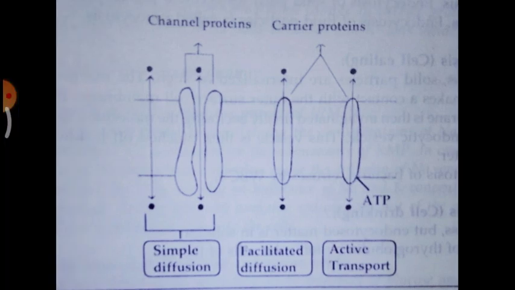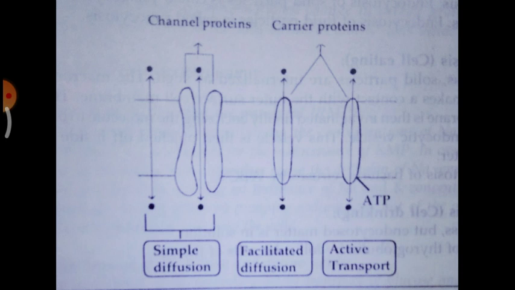So you can see in this illustration, it shows you all the three types of mechanisms of transport of smaller molecules. The first one is the simple diffusion, where there is a transport of molecules across the concentration gradient from higher to lower concentration. And then we are having channel proteins, ion channels.